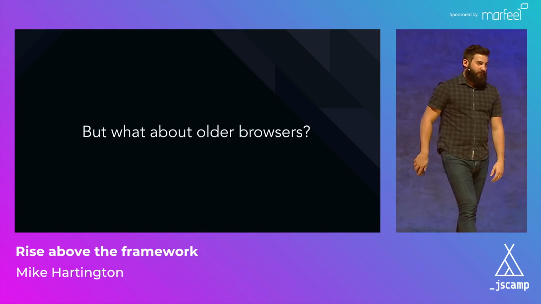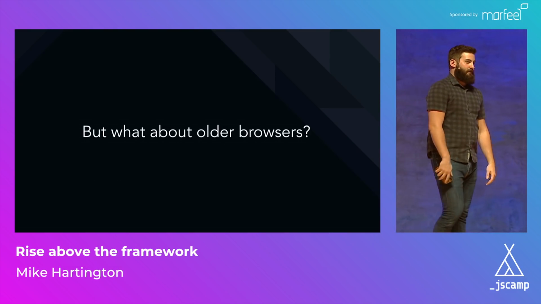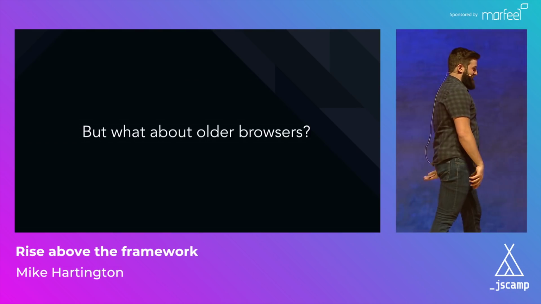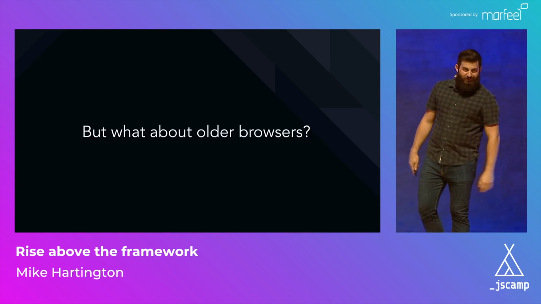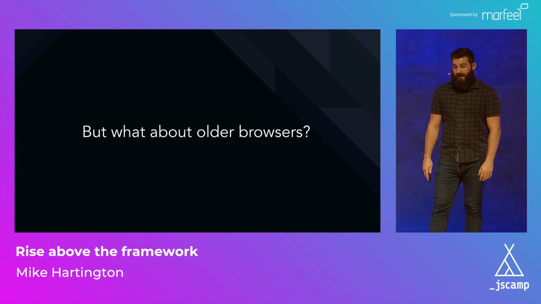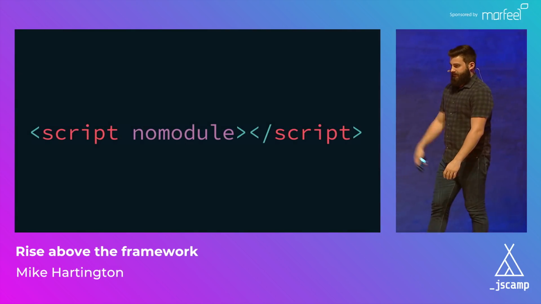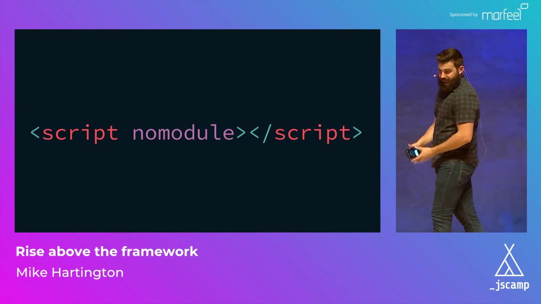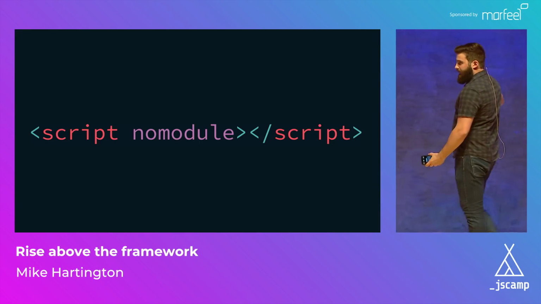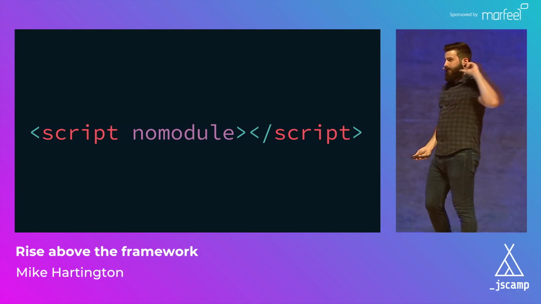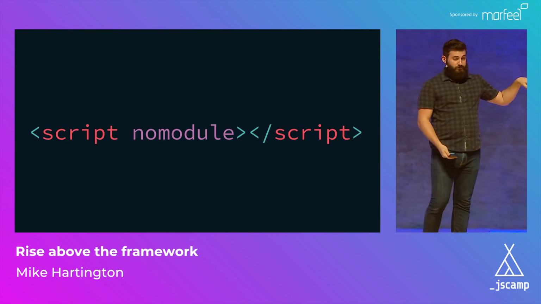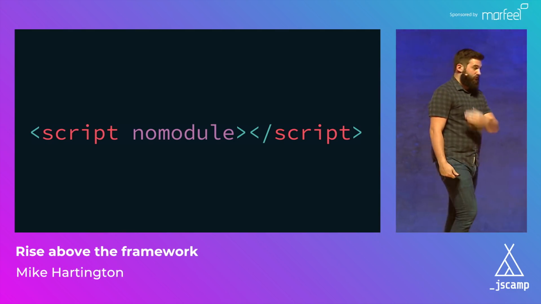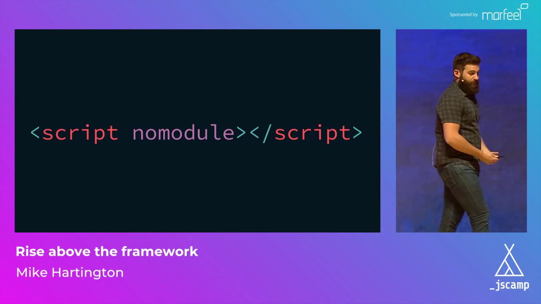But there's always that one person who goes, I work in enterprise. I have to support IE11. That's my only IE11 joke, I promise. There are always older browsers that we have to consider. What do we do about them? Script type no module, because of course there's got to be a no module version of this. So we have these two different ways of loading code, and if you have script type no module and script type module, if you are on an evergreen browser or on a browser that supports that syntax, it'll just load the script type module version.